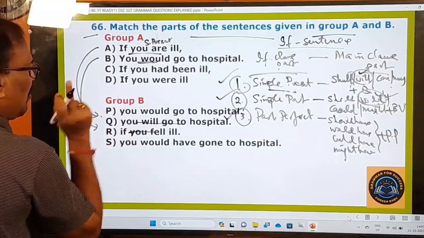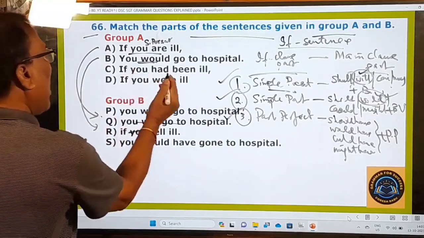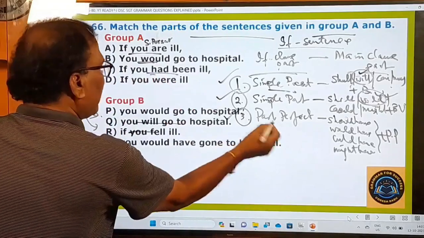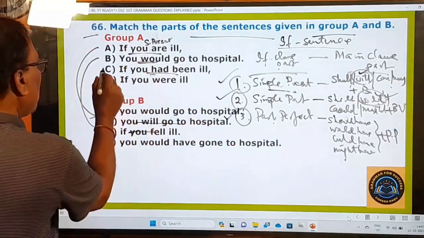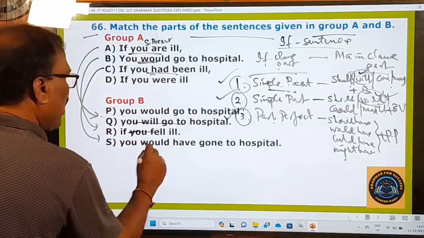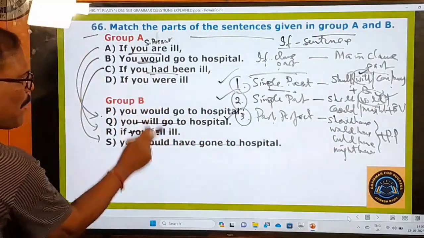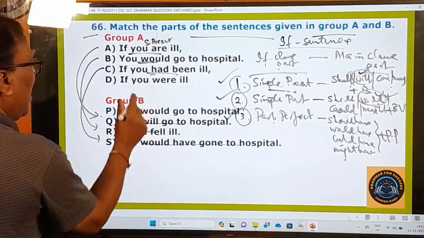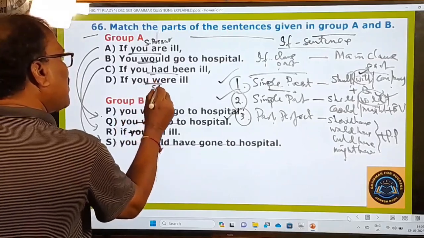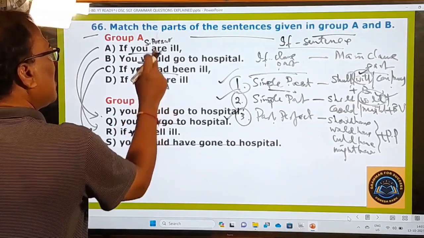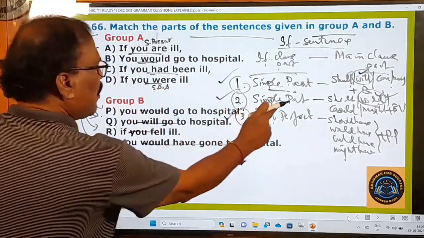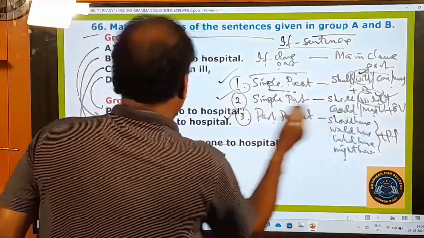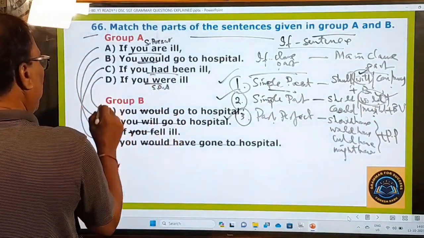B with R, right? And if you had been ill, had been means past perfect. Past perfect means there must be would have, should have, could have. So this must be with C. Would have gone to hospital. Are you following me? It is like that. And if you were ill, simple past, there must be should, would, could, again would is there. So here D plus E, right?